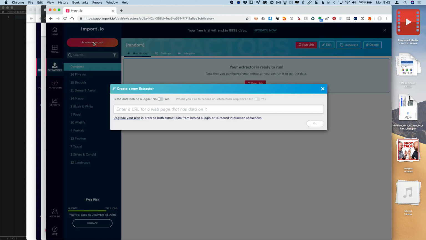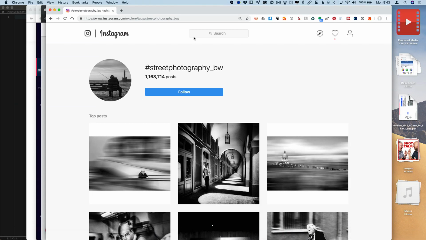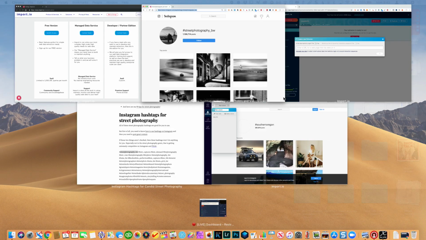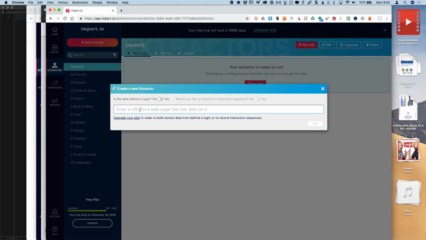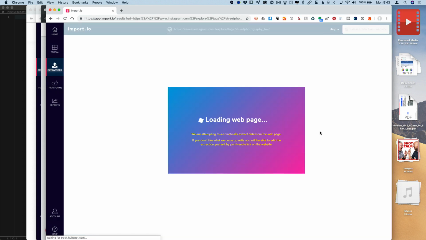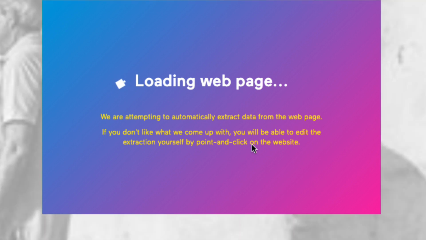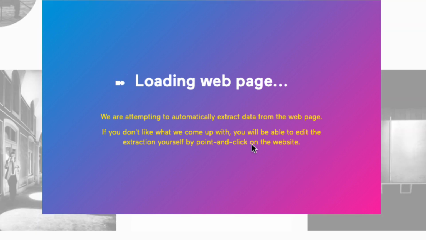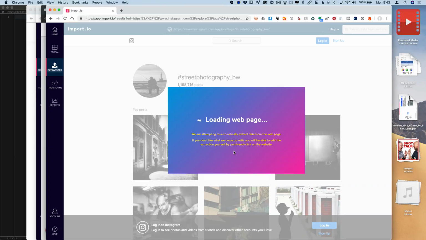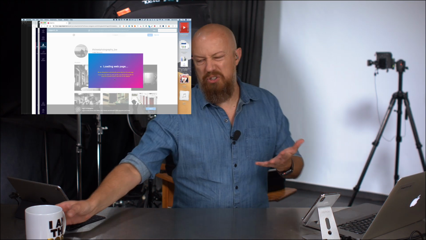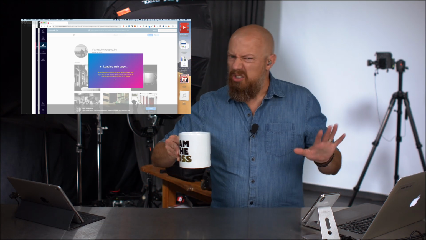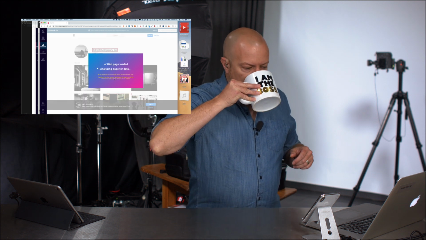I click on new extractor, and I'm going to drop in a URL here. I'm going to use this one here for the street photography black and white, copy that to the clipboard, back to this, and paste that in and hit go. And you can see here what it says it's doing. It is loading the web page. It is attempting to automatically extract data from the web page. And it says here, if you don't like what they come up with, you can manually go in there and parse it out. But fortunately, it's actually going to work automatically, which is great.